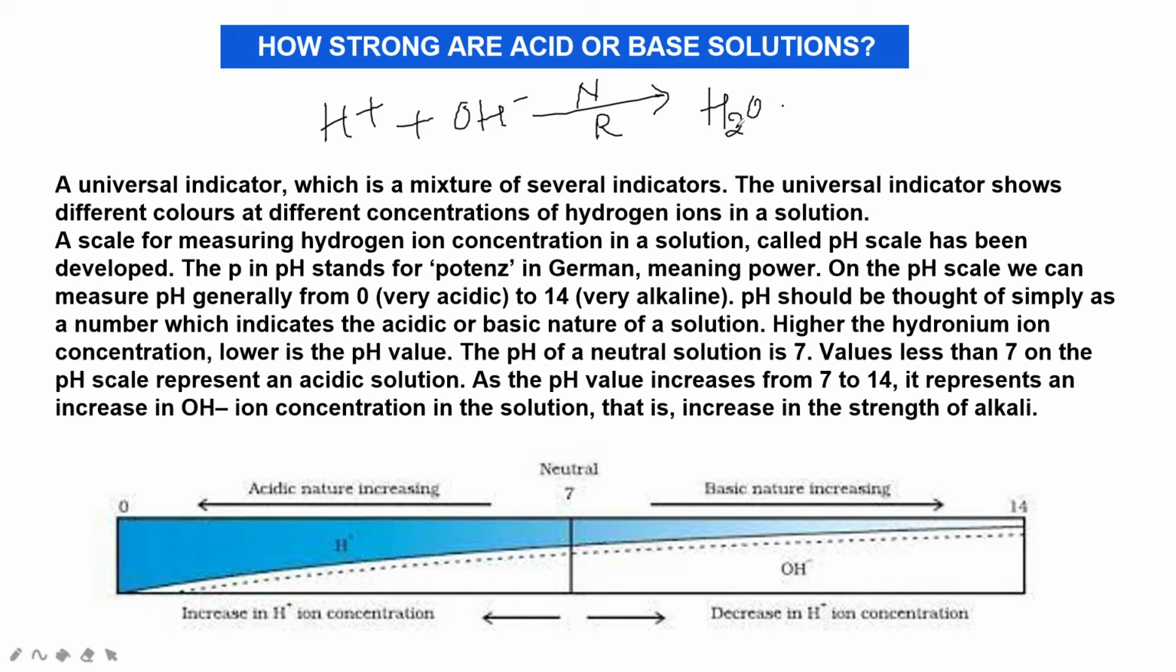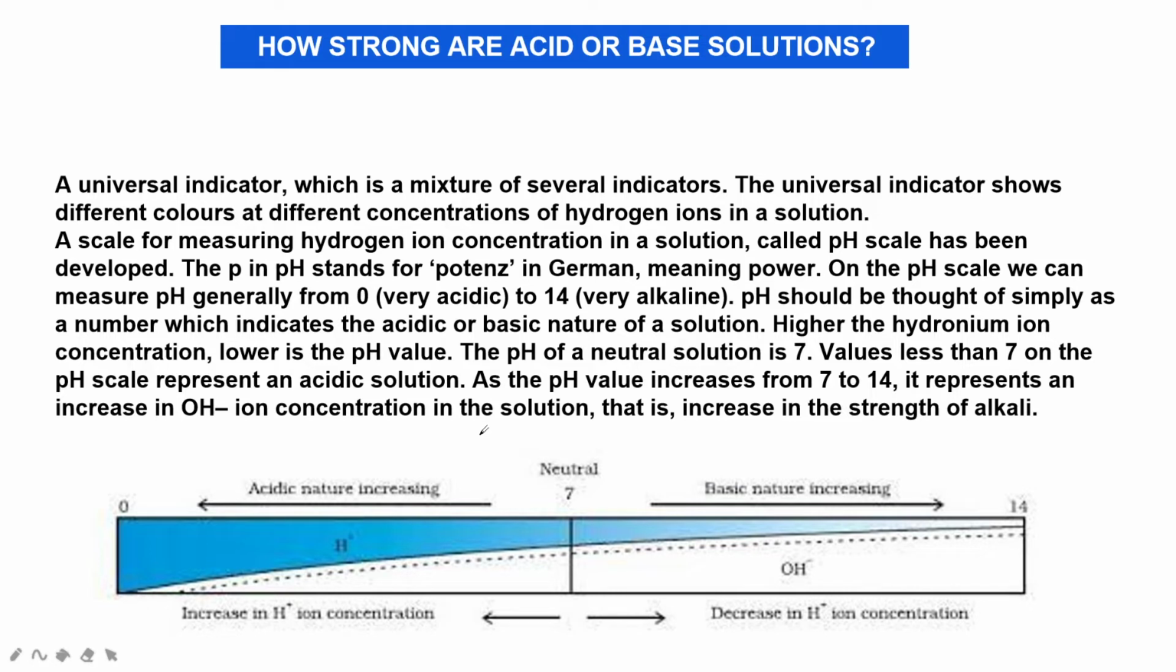Bases react with non-metal oxides to form salt and water. So non-metal oxide plus base gives salt and water. For example, calcium hydroxide and carbon dioxide, when they react, give calcium carbonate and water. There are many uses of bases too, so uses of acids and bases you must remember. Sodium hydroxide is used in the manufacturing of soap, paper and synthetic fiber called rayon. Calcium hydroxide is used in the manufacturing of bleaching powder, very important.